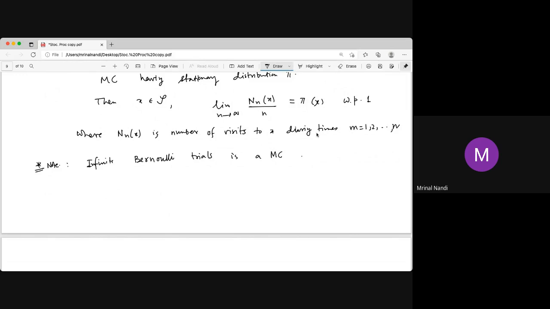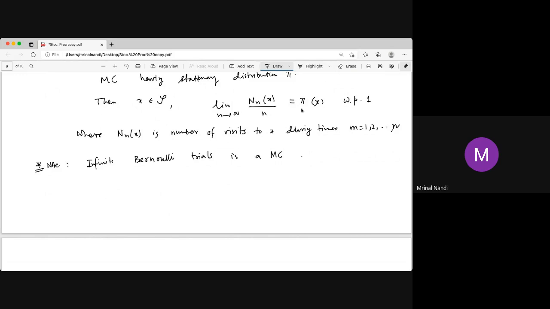The limit of N_x by n as n tends to infinity is the stationary distribution. What does this mean? Say a visit to x is a head. So for n tosses, how many heads? That limit is equal to the probability of head, and that is the strong law of large numbers, with probability 1.